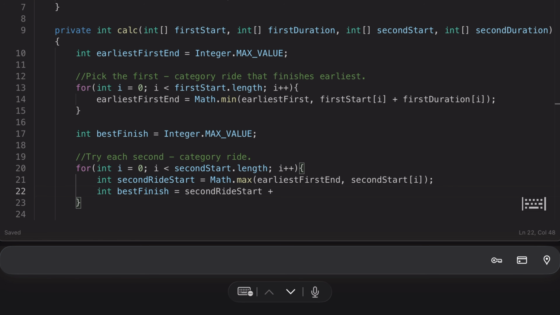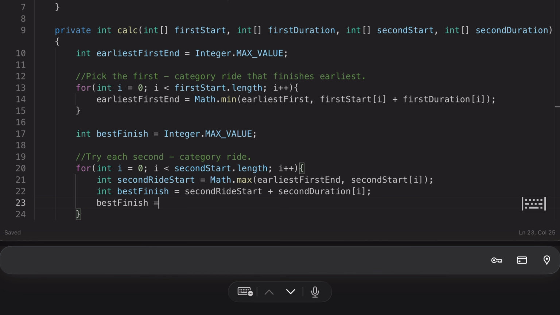The second right where it starts and the second duration, correct? Then we can find the best finish. It will work, don't worry.